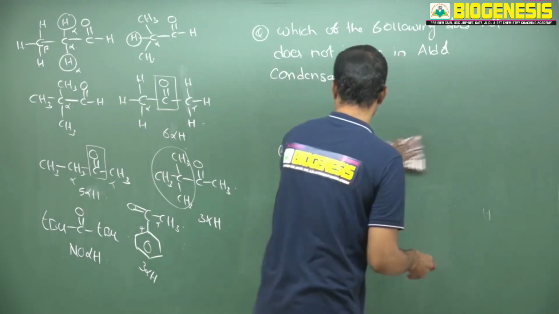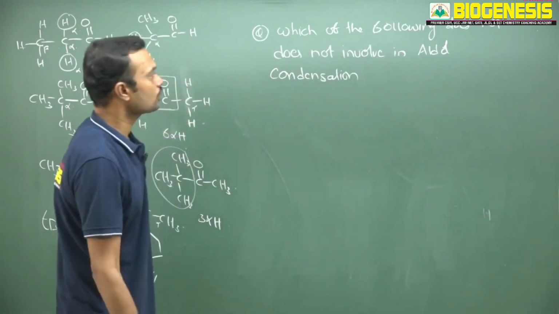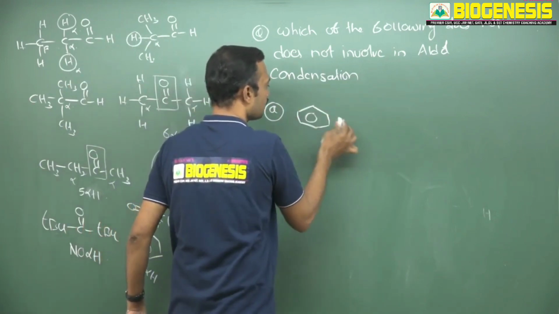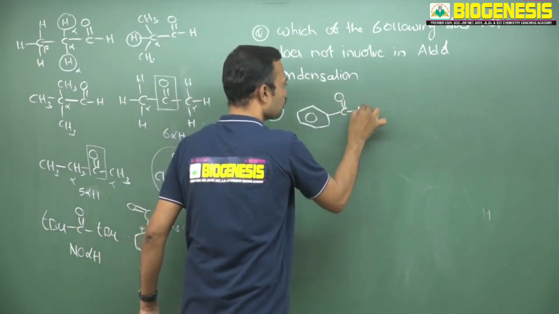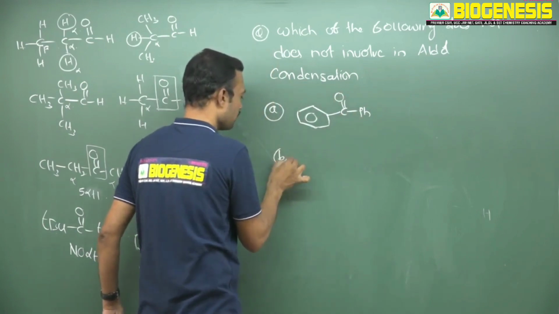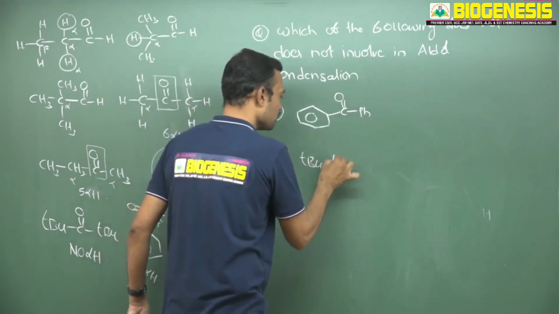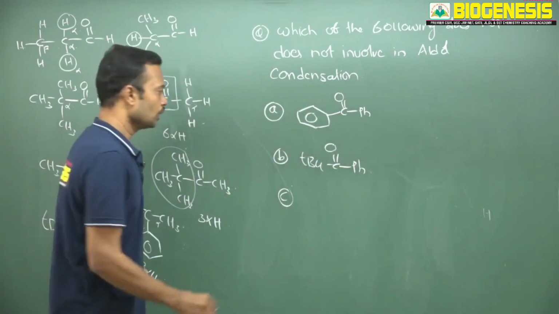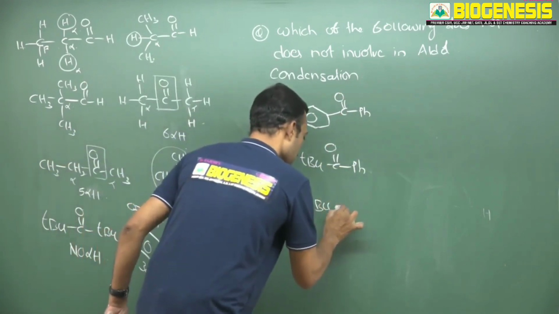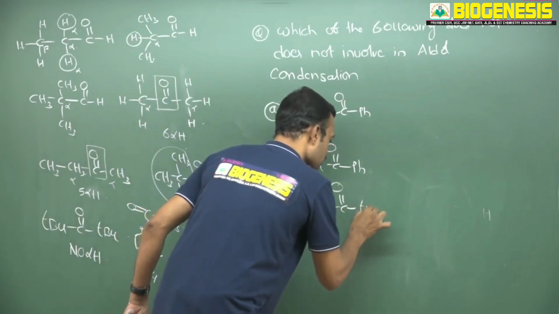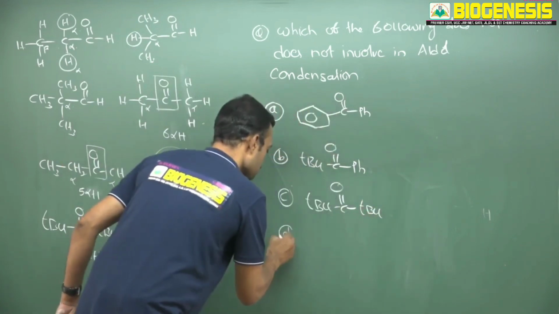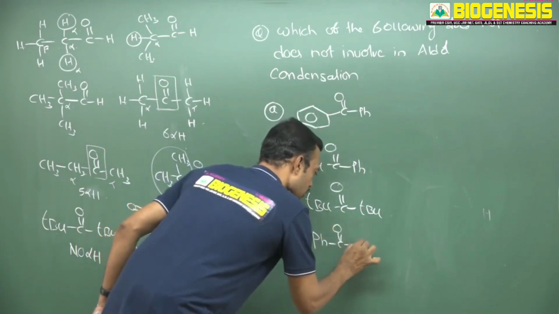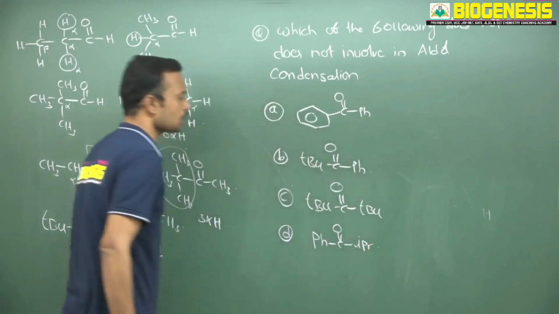Okay. Now same question I am repeating now. See, which of the following does not involve in aldol condensation? Okay. See, here I am writing C double bond O, Ph. Now B, TBU attached to carbonyl attached to phenyl. C, now TBU, now C double bond O, here also I am using TBU. Option D, here phenyl is present, now C double bond O, IPR means isopropyl.